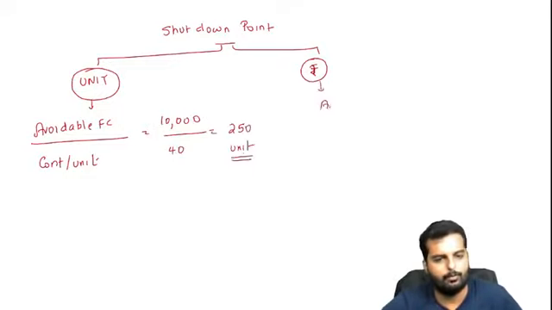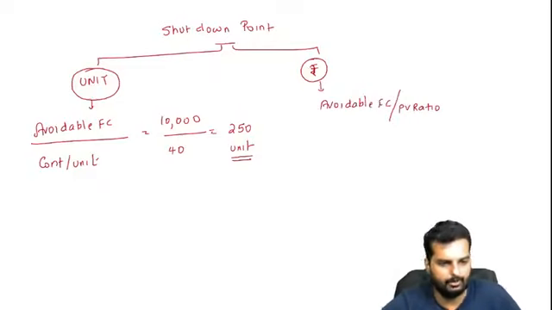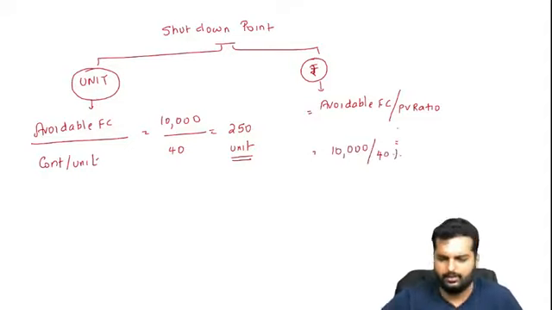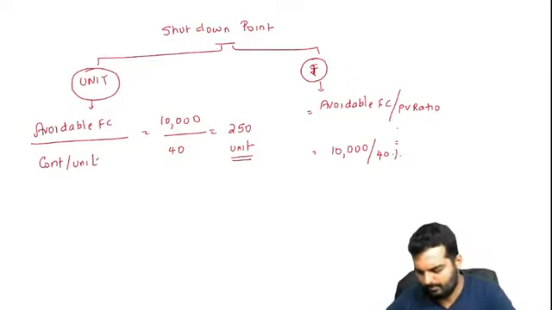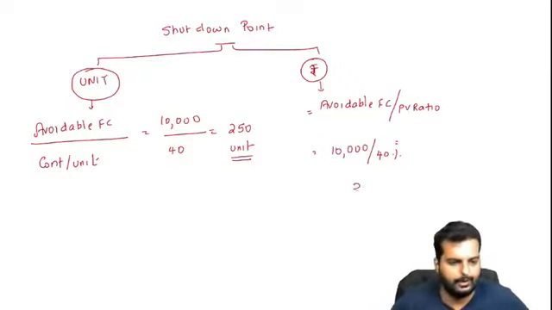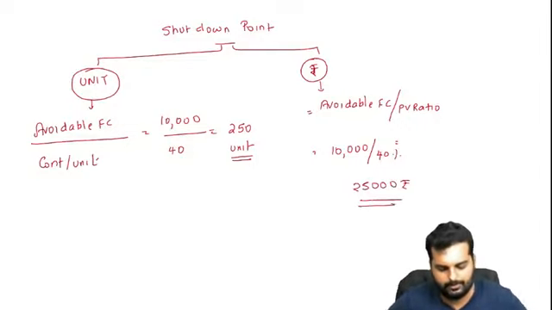Or for rupees, the formula would be avoidable fixed cost divided by PV ratio. So that would turn out to be 10,000 divided by what is the PV ratio we are having? I believe it is 40%. Just do it and tell me what answer you get over there. You get the number as 25,000 rupees. Can you write down this in your books now?